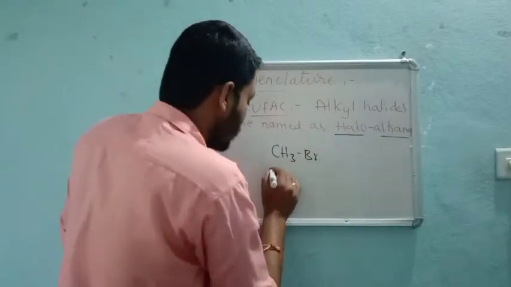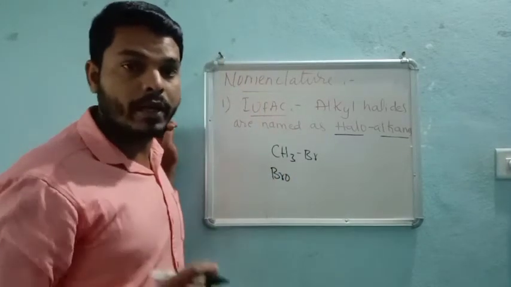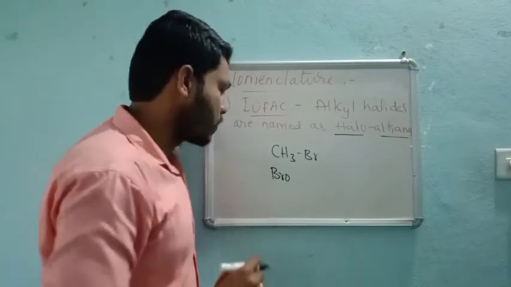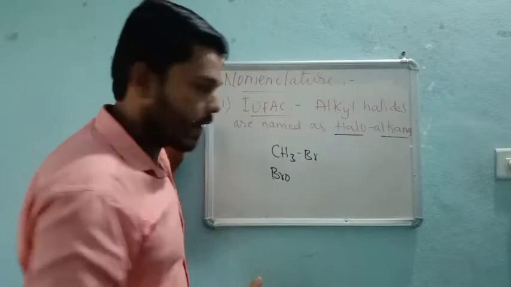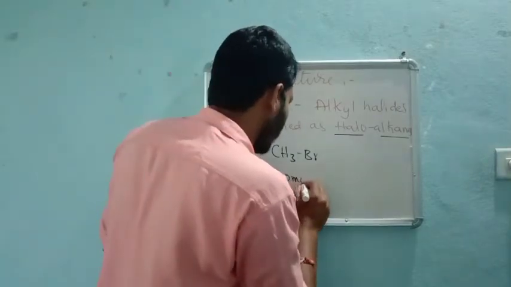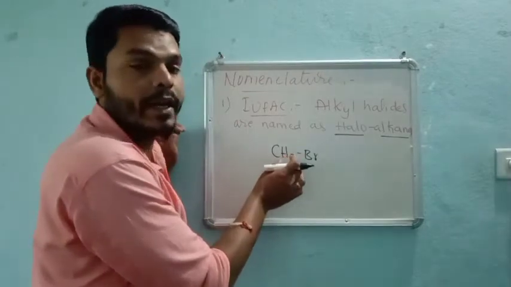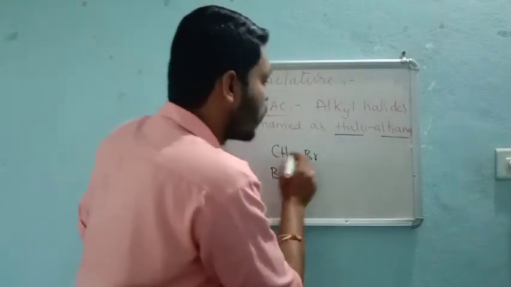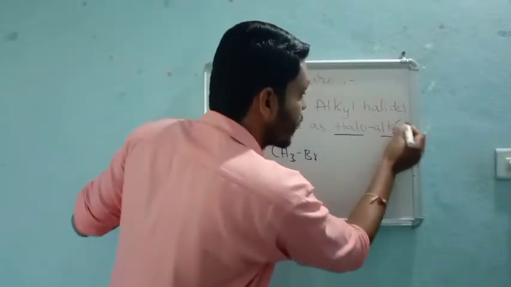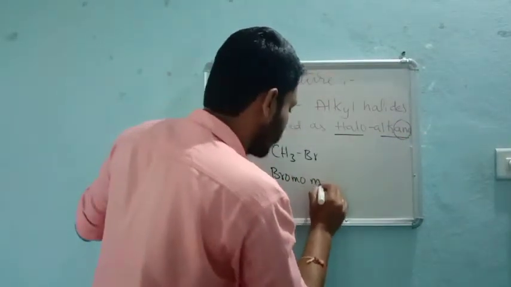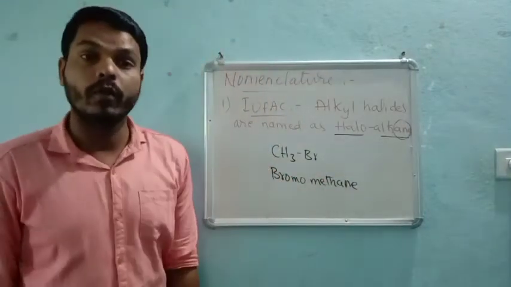Bromine. So bromo. For negative charge we use the suffix O, as we already learned in coordination compounds, so bromo. How many carbons are there in the alkane? Only one. We say not methyl; what we need to do is add the alkane, methane, right?